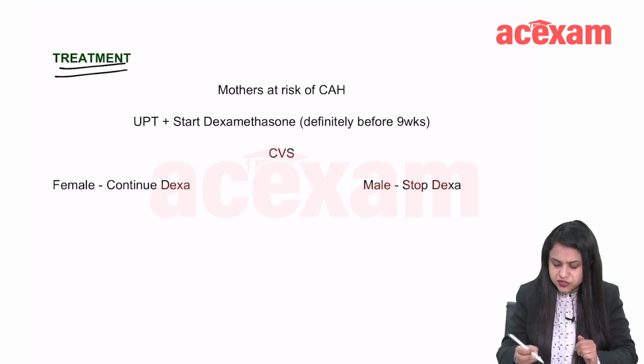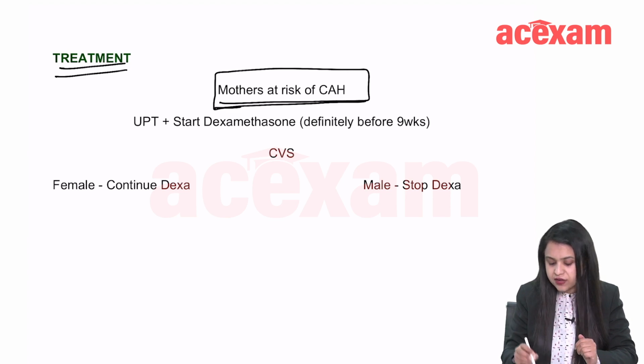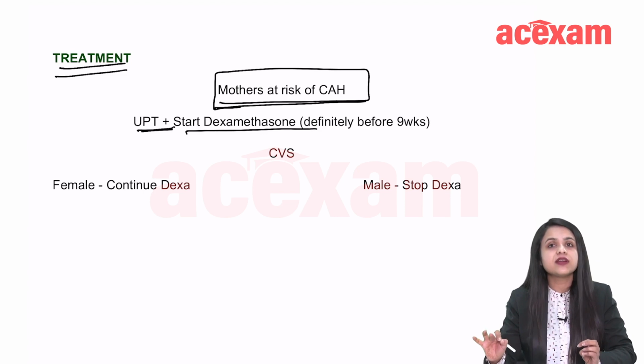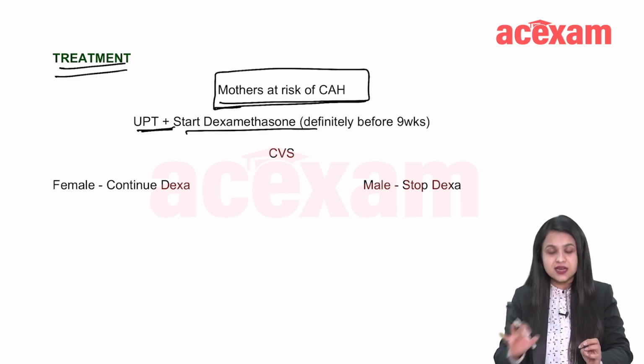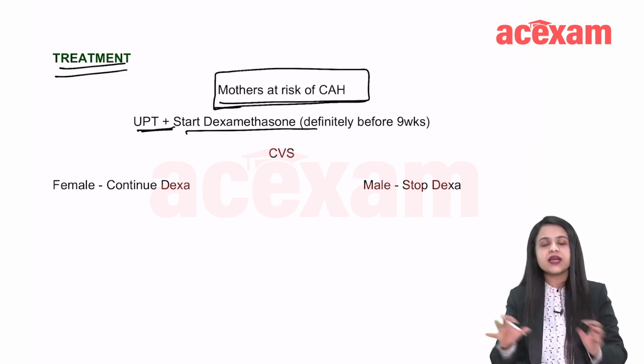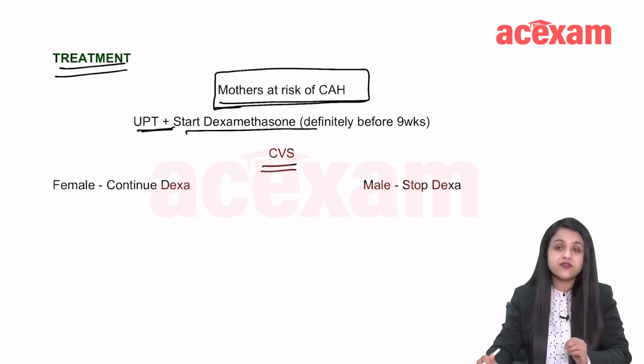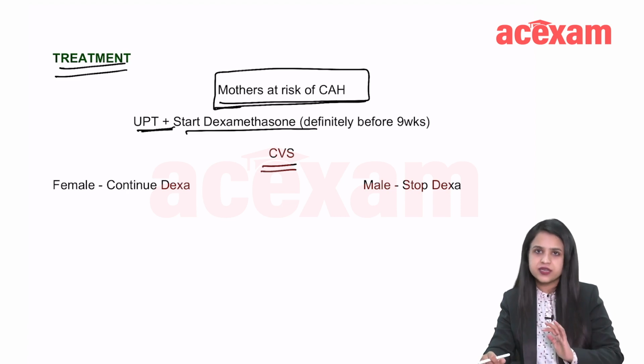So how do we treat here? Mothers who are at risk of congenital adrenal hyperplasia, who have had a baby with congenital adrenal hyperplasia, when the UPT is positive, you start her on dexamethasone immediately, definitely before 9 weeks, before the genitalia starts developing, and then you identify the sex of the fetus. For that you do chorionic villus sampling, which can be done only after 10 weeks, right?